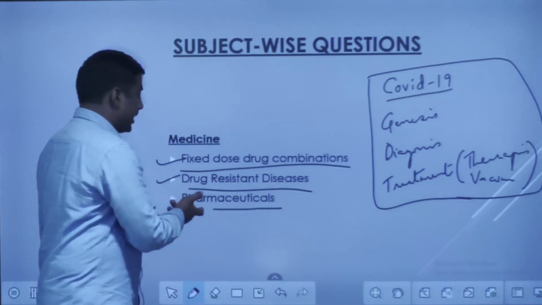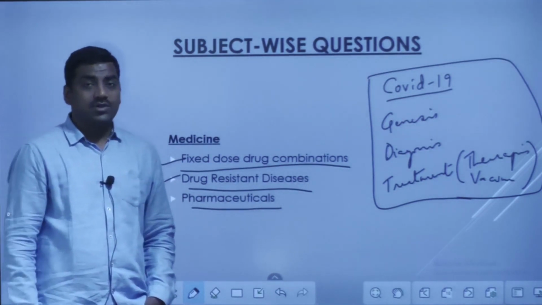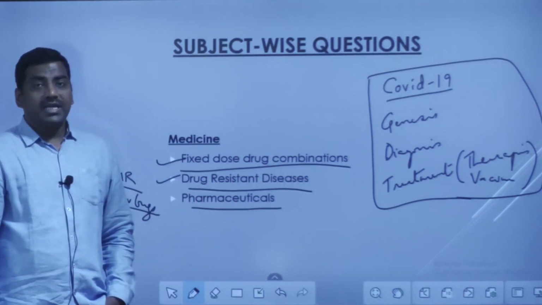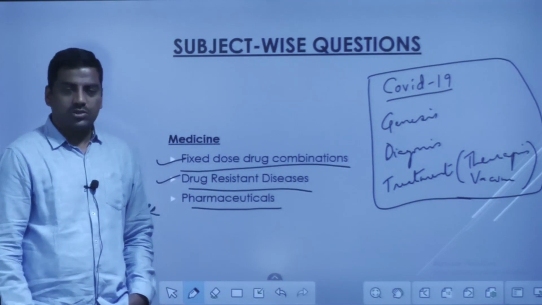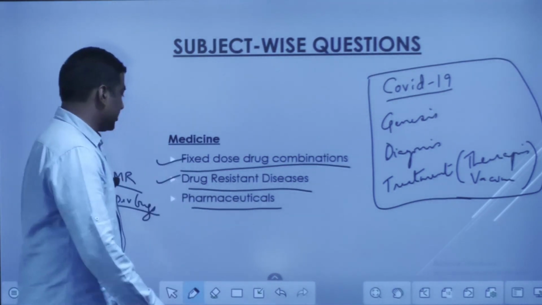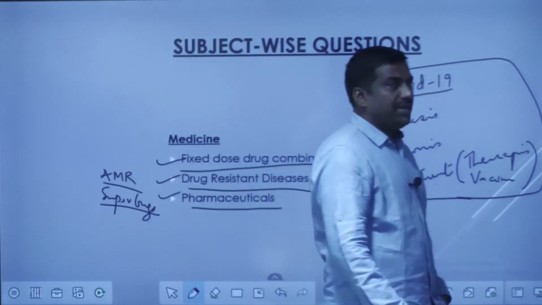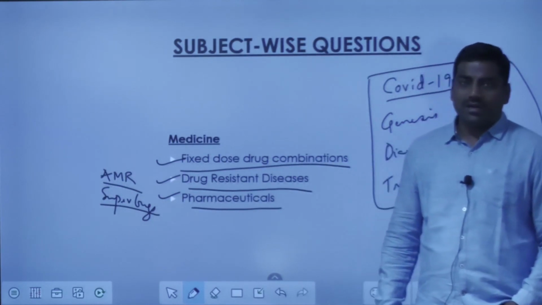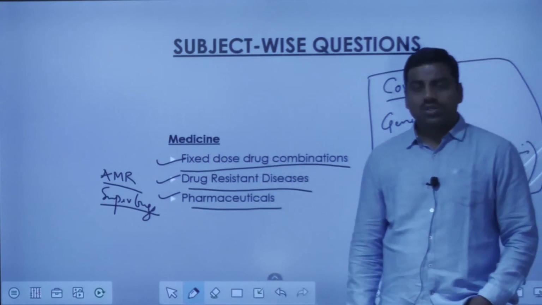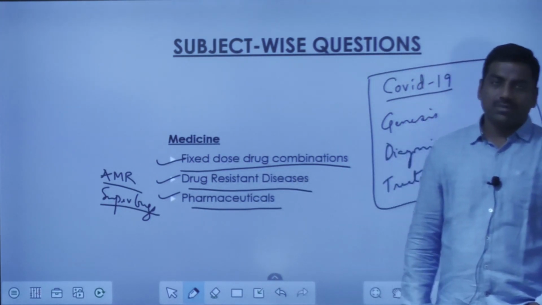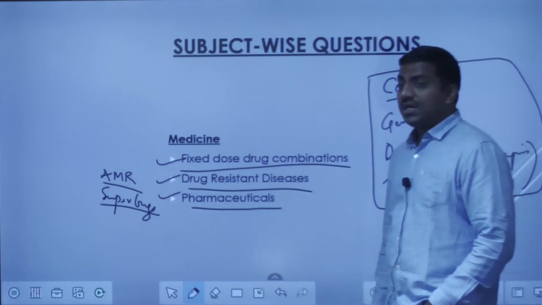Then pharmaceuticals, as I told earlier, yes, India is excelling in the field of pharmaceuticals. India is called the pharmacy of the world. That is the recognition that we have got for our pharmaceutical sector. And similarly, biopharma is also a sector we have to look into. And as far as the issues associated with pharmaceuticals, maybe it is with respect to APIs, or with respect to IPR, or with respect to the issues in WTO, or the issues associated with WHO. All these things have to be brought into your answer. So this is as far as medicine is concerned.